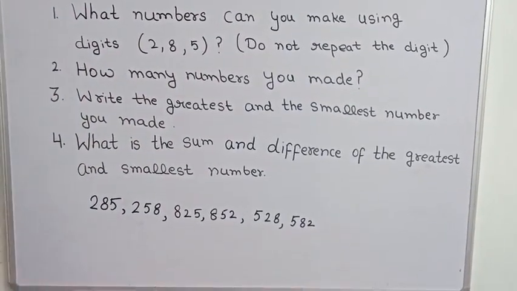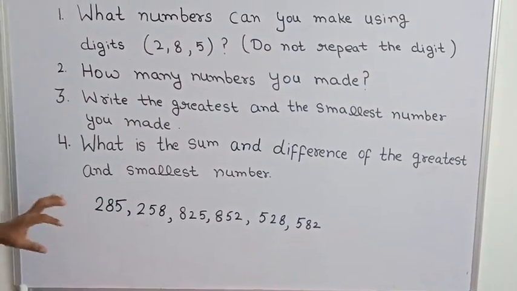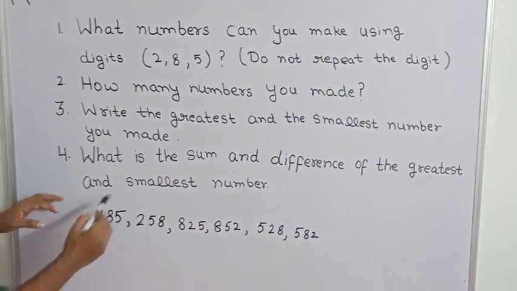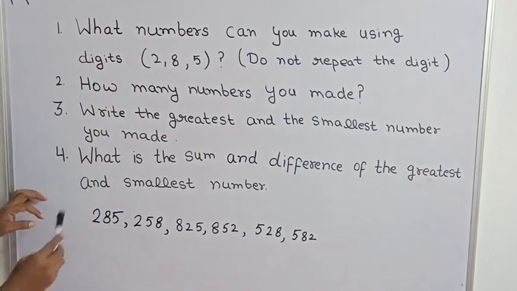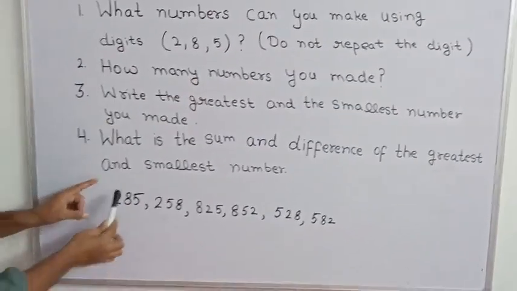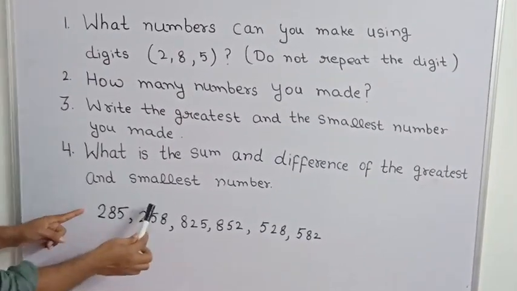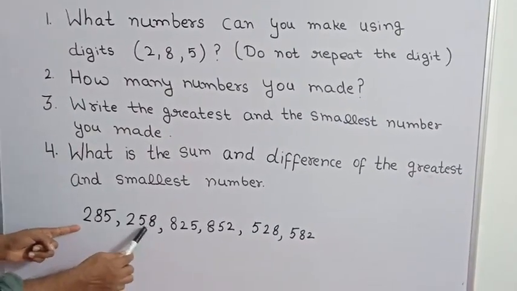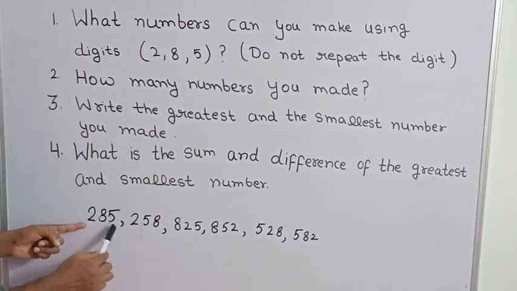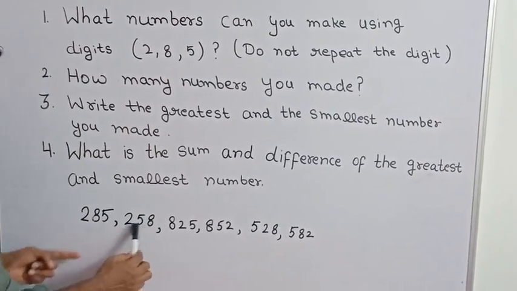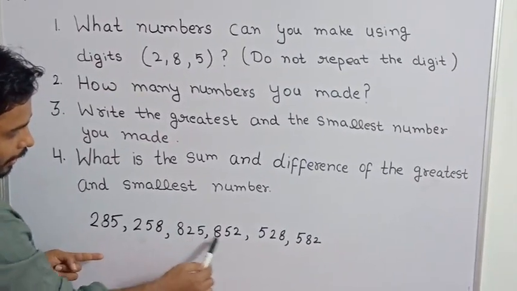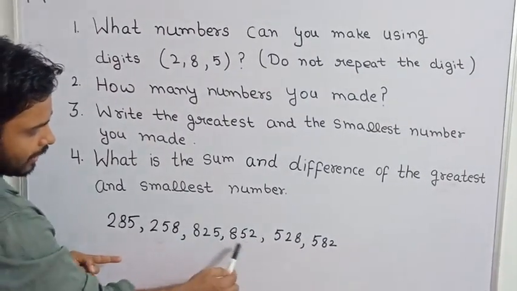So what did I do? How did I write these numbers? On the 100s place there are 3 digits, 285. One by one I took these 3 digits. First I took 2, and then I changed the places of the other numbers. Again I took 8 and again I changed their places.